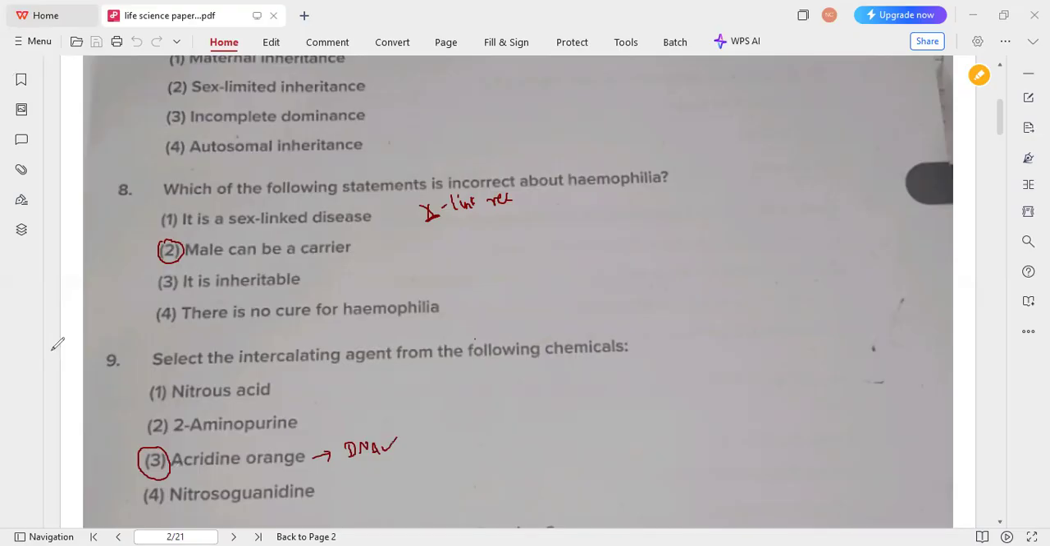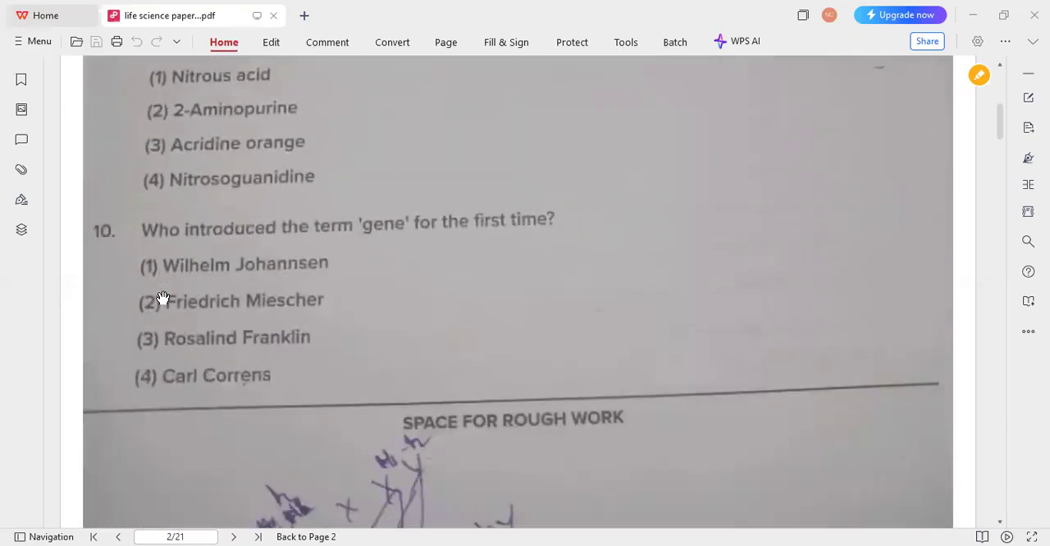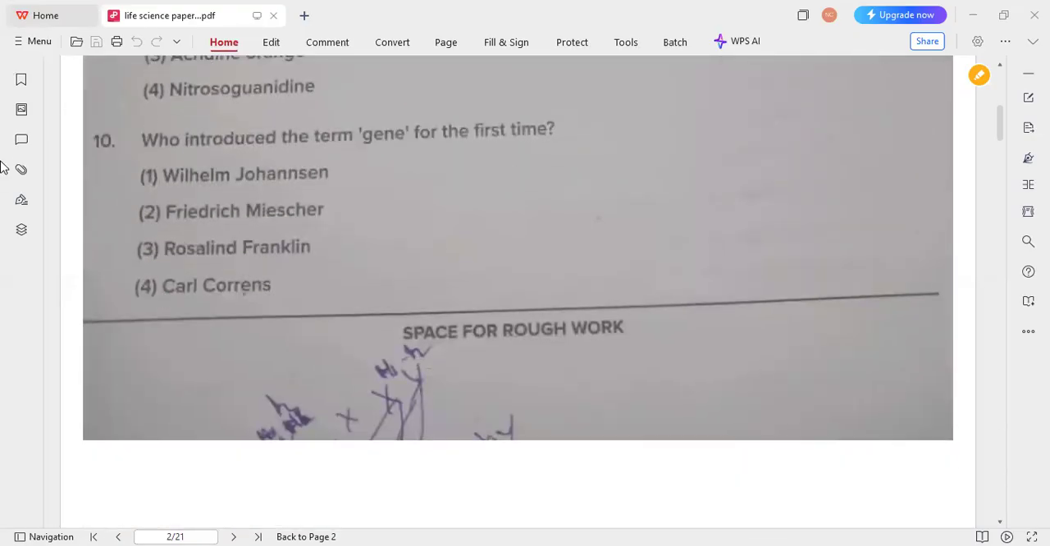correct answer. So the next question is, who introduced the term gene for the first time? Usually the term gene was introduced by William Johannsen in 1909. So that's why option one is the correct answer. Apart from this option, Friedrich Miescher was the first to isolate DNA, Rosalind Franklin did the X-ray diffraction study of DNA, and Carl Correns discovered the principles of heredity. So option one is the correct answer.